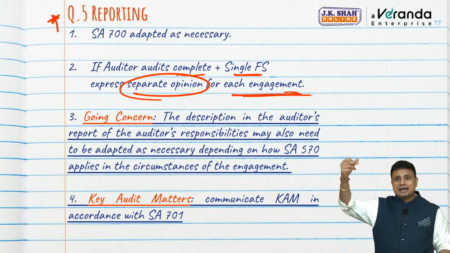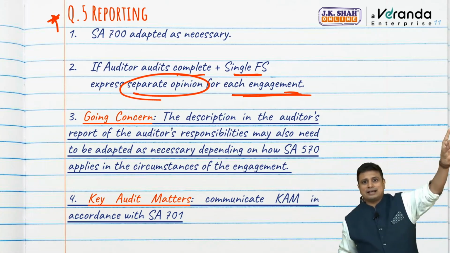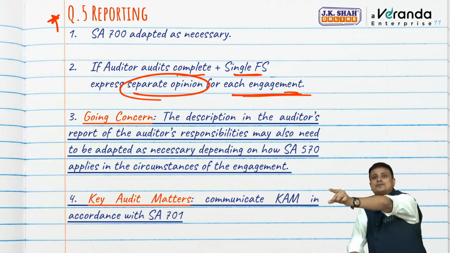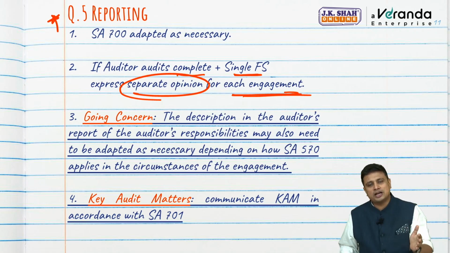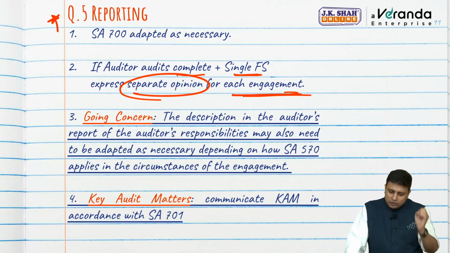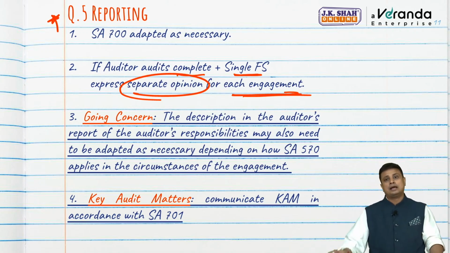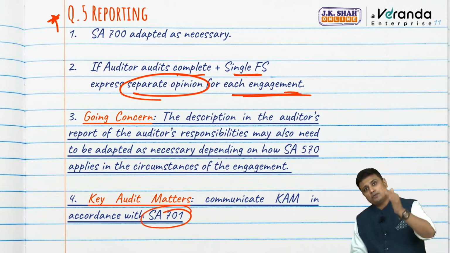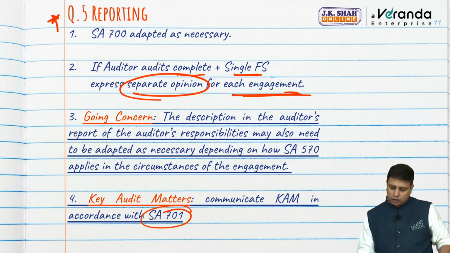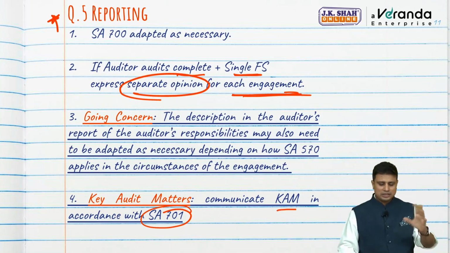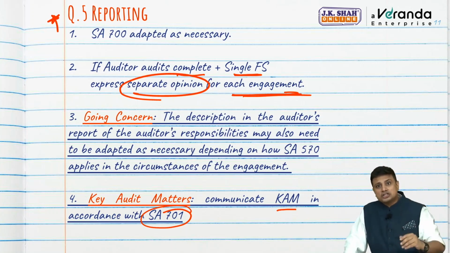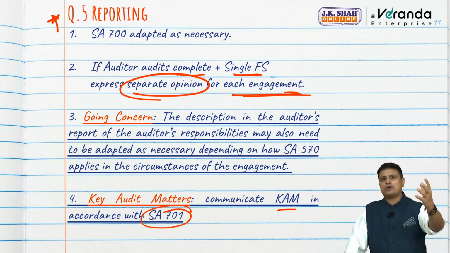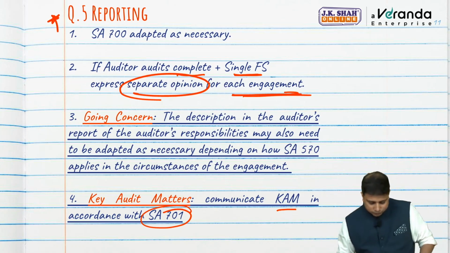So when we give our report in the auditor's responsibility para, if you recollect under SA 700, in the auditor's responsibility para, we say we evaluate the appropriateness of management's use of going concern. In a single financial statement as well as a specific element financial statement, we will have to consider SA 570. The way we give key audit matters in our report on a complete set of financial statements, we'll have to give key audit matters here as well, to communicate key audit matters in accordance with SA 701. See, wherever you see things underlined, these are the new additions in the standard in the May 25 modules. Wherever you see the underlined part, you cannot call this an amendment, but a value addition in the modules.